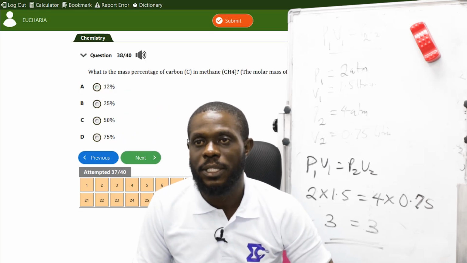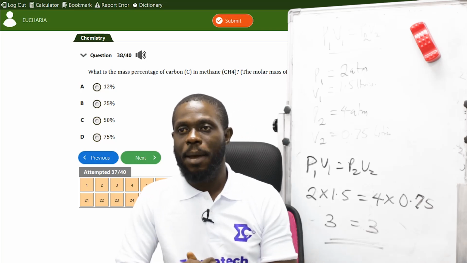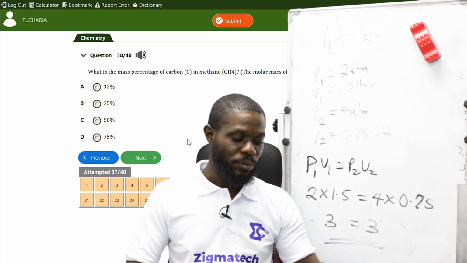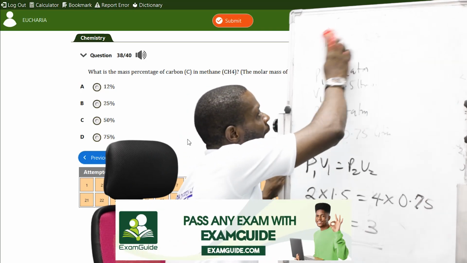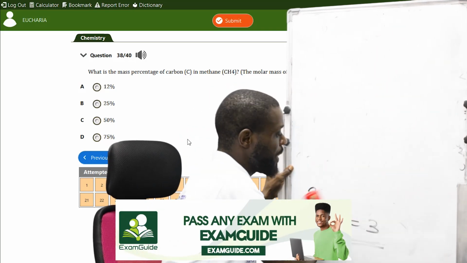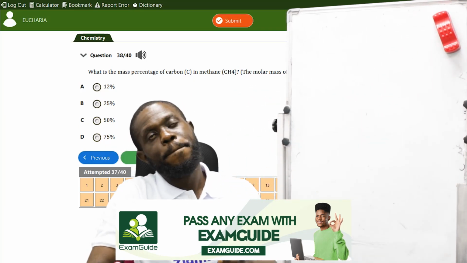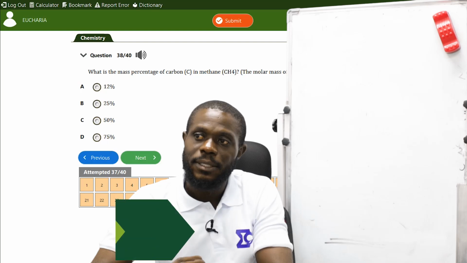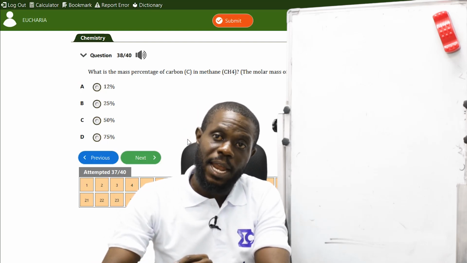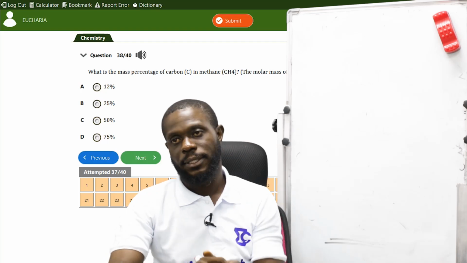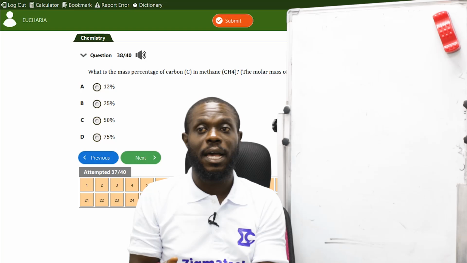The next one is, what is the mass percentage of carbon in methane? Molar mass of carbon is 12. Percentage mass is simply the sum of the molar masses of the element times 100. All right? It's the sum of the molar masses of the element times 100.